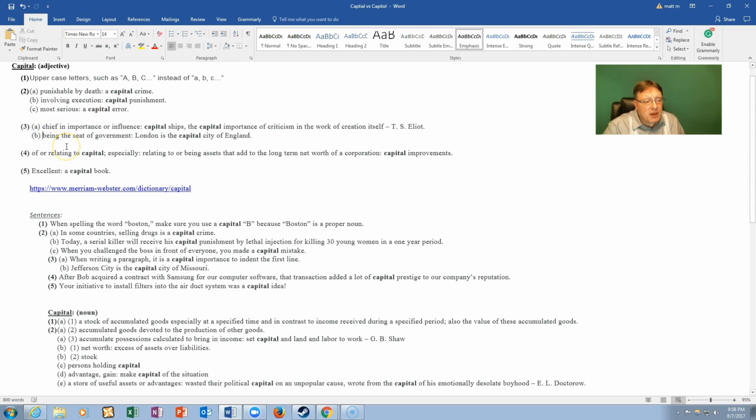Letter B in number 3, being the seat of government. London is the capital of England. So the government, the main government, makes decisions in that city. That's where most of that work is done.